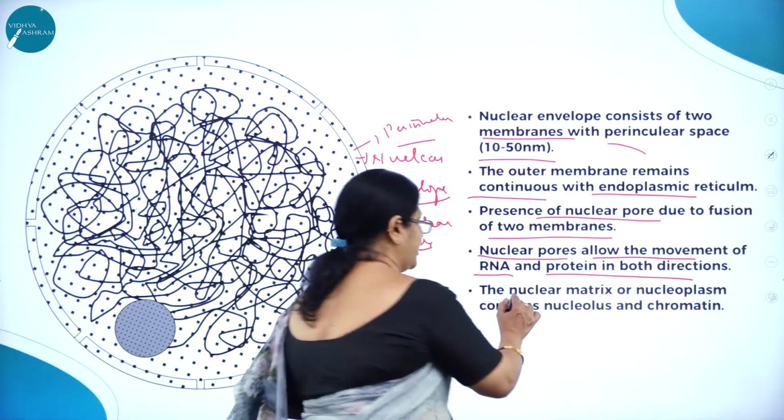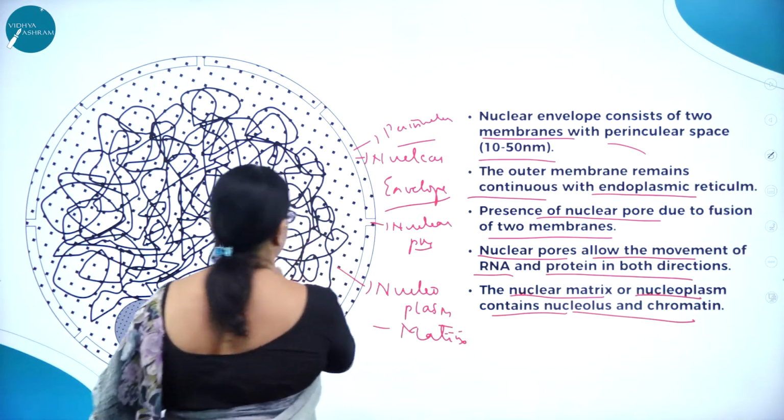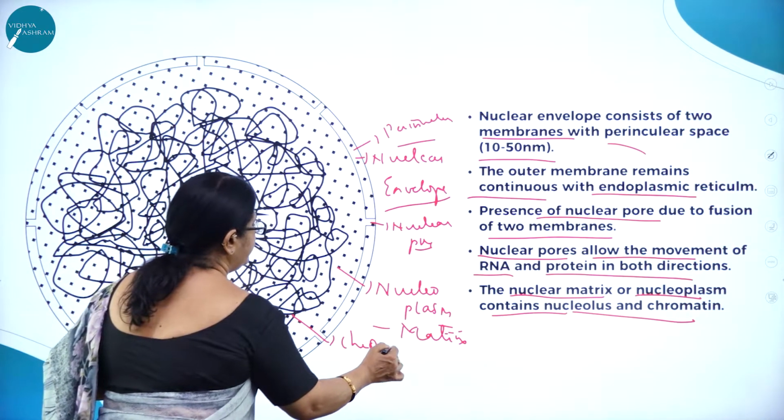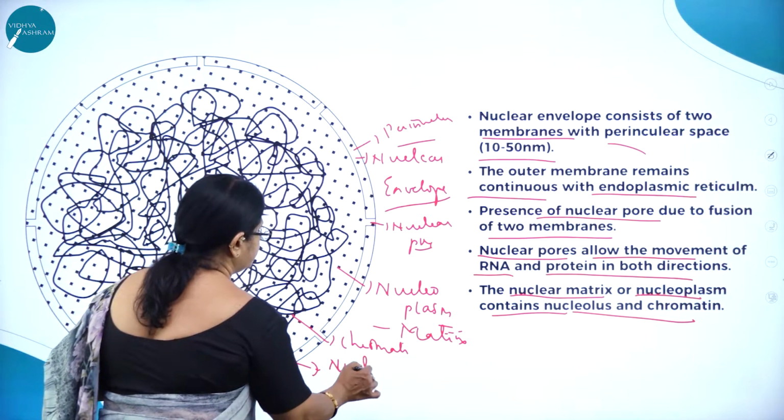So the nuclear matrix or nucleoplasm contains what? Nucleolus, and see, this matrix contains what? The chromatin as well as the nucleolus.